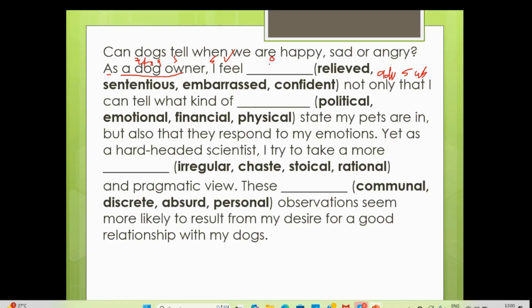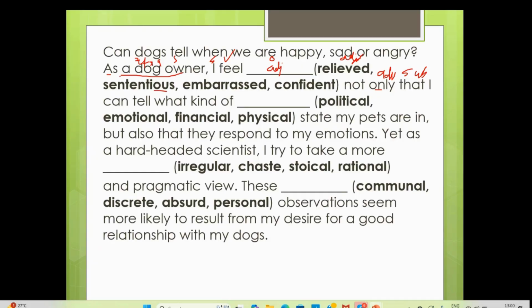So here the object can be a noun or adjective, but it will be an adjective. Why? First of all, "-ly" is there. We cannot write an "-ly" adverb near a noun. We can only write it near a verb or adjective. So "relieved", "I am relieved". Relieved can act as an adjective. Sorry, it's an adjective. "-ous", any word that ends with "-ous".